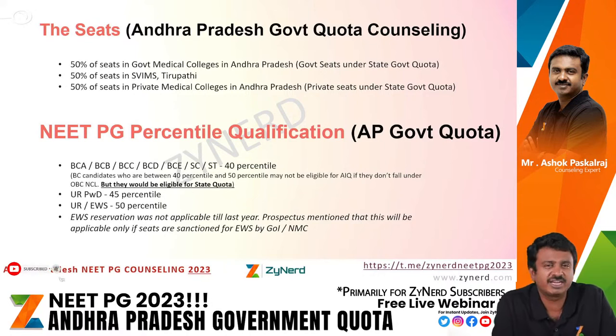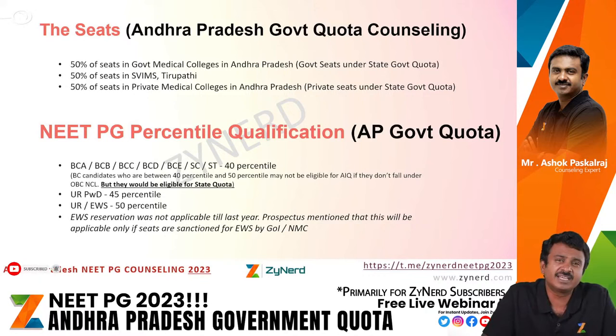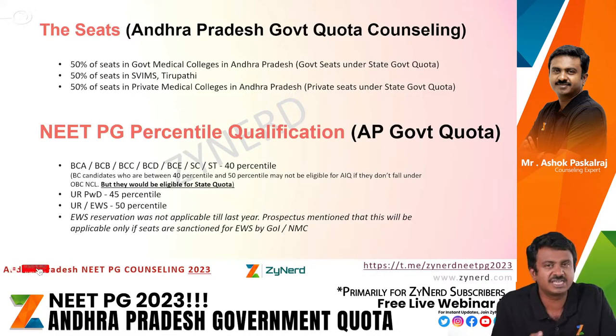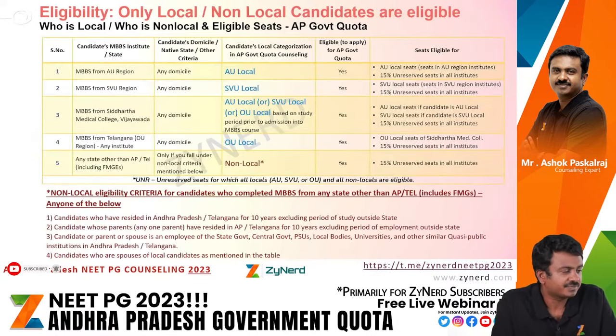When EWS quota first came in, there were extra seats sanctioned by the government of India or NMC for that particular year in order to ensure that there is no reduction in seats for the other categories. That, if it happens, is what the prospectus mentions. We don't know whether EWS will come in. Wait for the notification of this year in case EWS category exists.